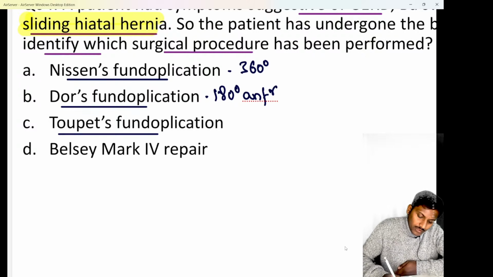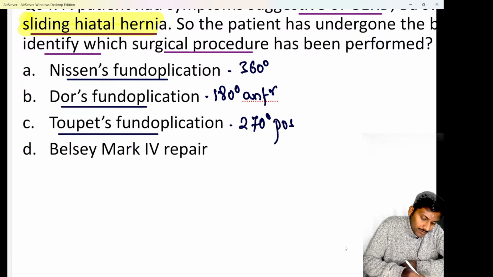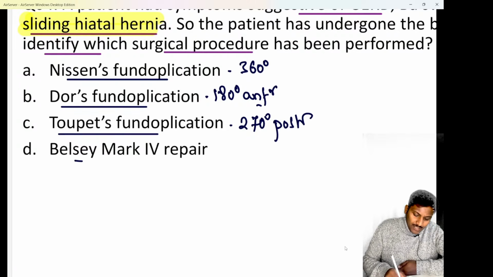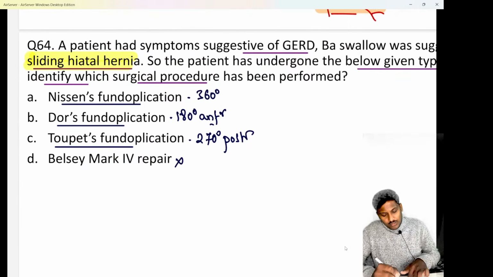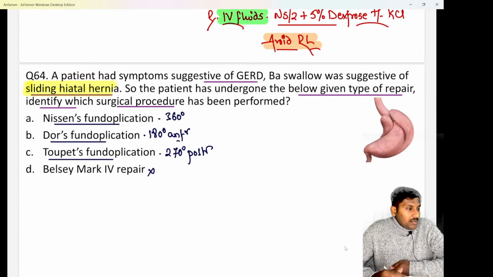Third is Toupet's. Toupet's is a 270-degree posterior fundoplication that we do. Okay? And Belsey Mark 4 is a 270-degree anterior, but that is not very commonly done in practice now. So you can forget about Belsey Mark 4, but remember the other ones.